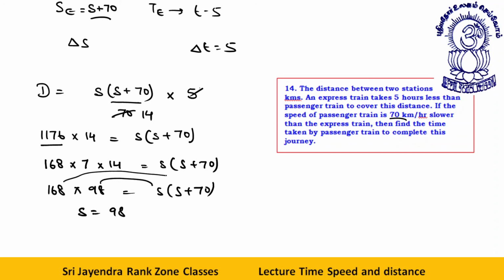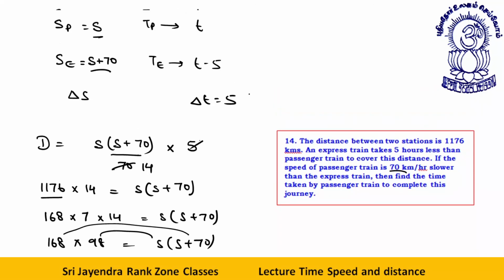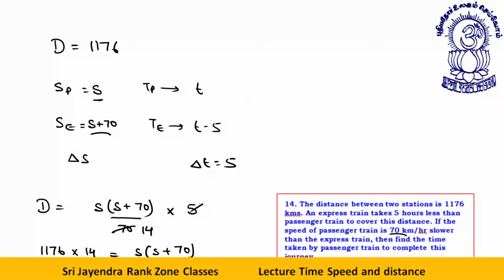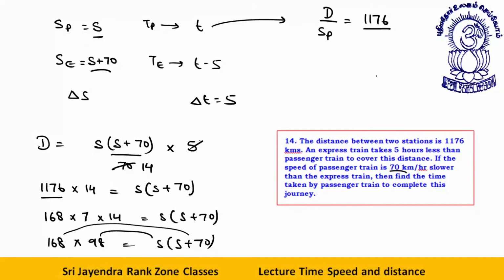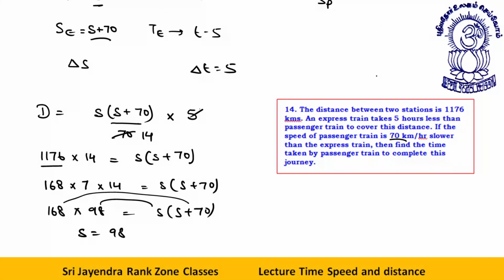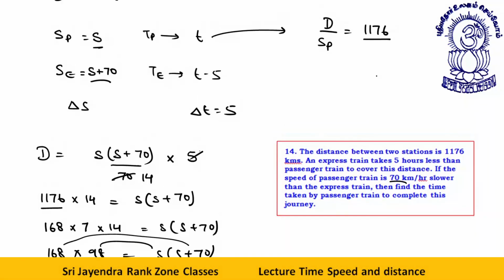This is S plus 70. So S is 98. Now we need to find what? We need to find the time of the passenger train. So time of passenger train will be distance by speed of passenger train. That is 1176 divided by the speed of passenger train. You just found out the speed of passenger train is 98. No problem, let me write it.